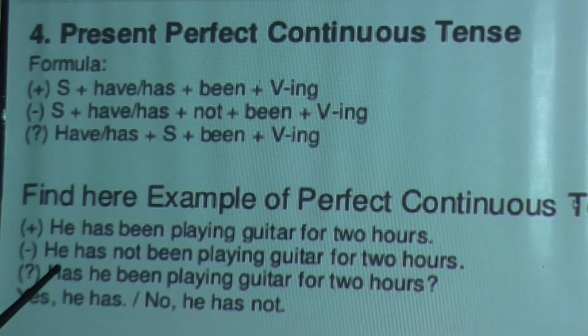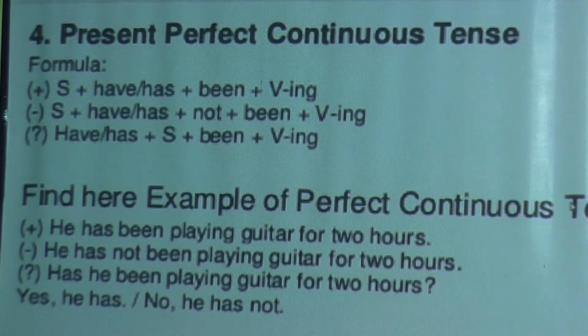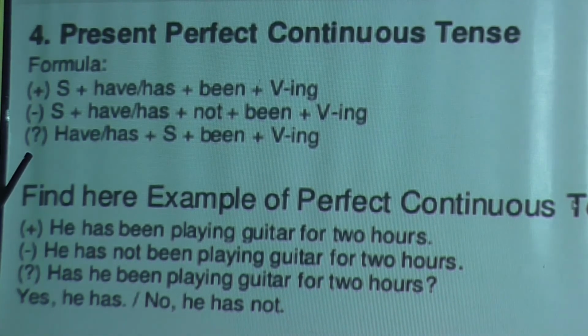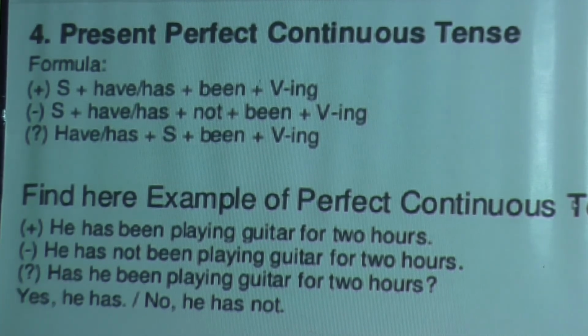Just note down the rules, very important. That is why I have given the rules here, so that it will be easier for you after doing the exercises in your book. Now in the interrogative sentence, have or has will be in the first position as it is a question. Next comes the subject plus been plus ing.